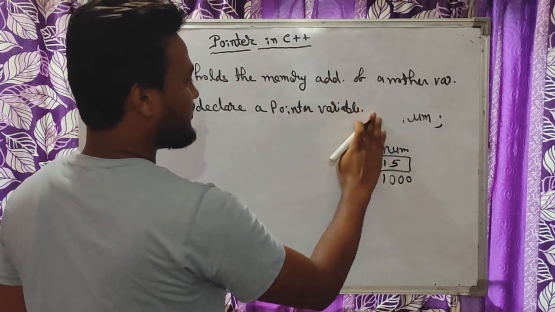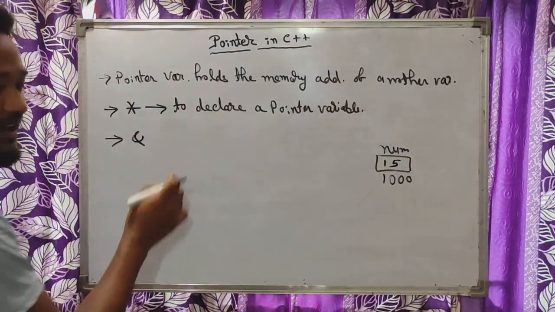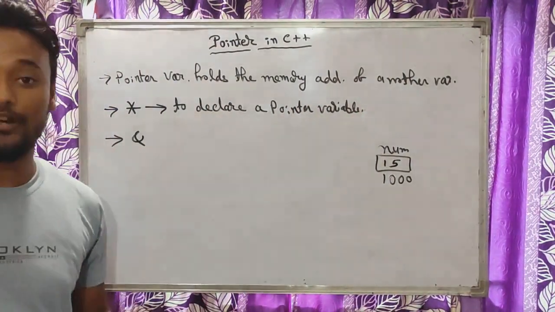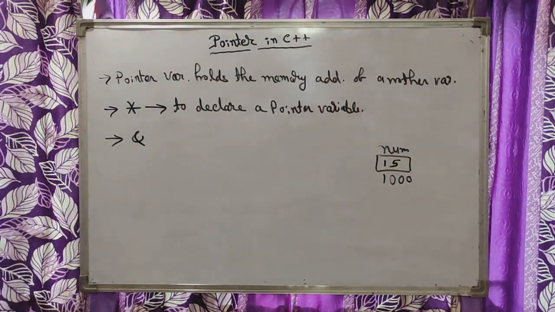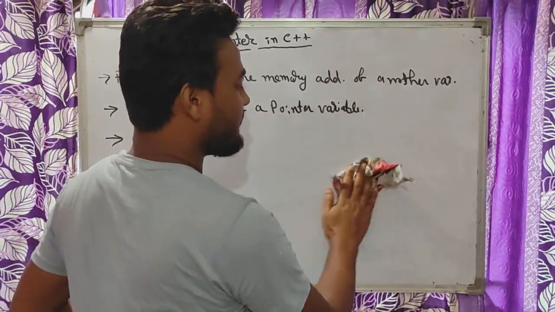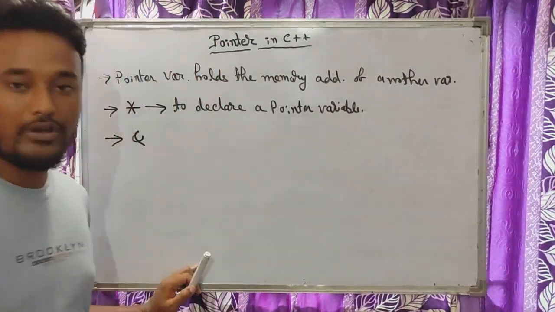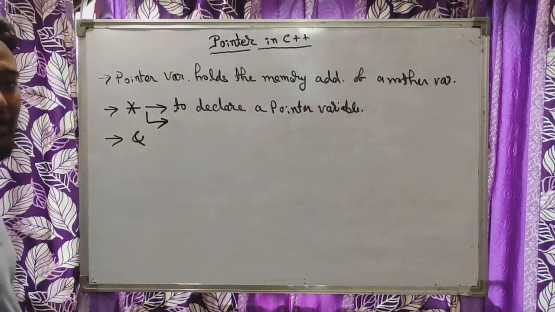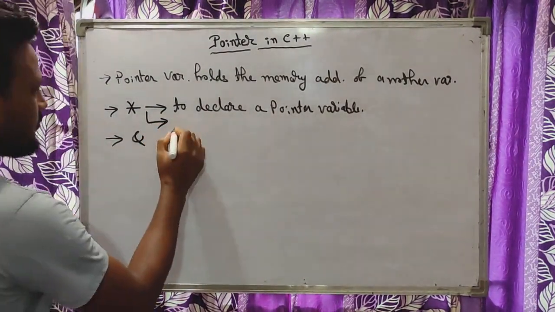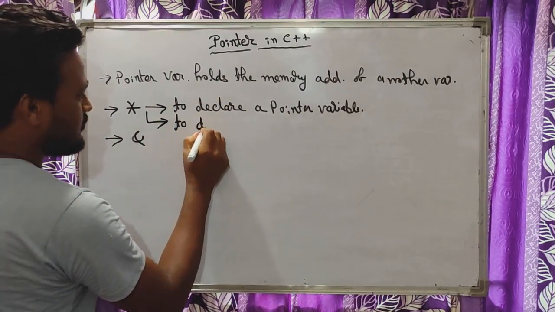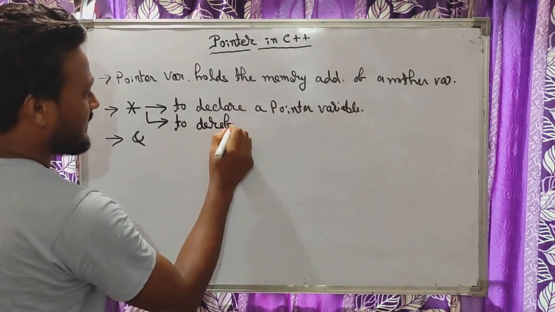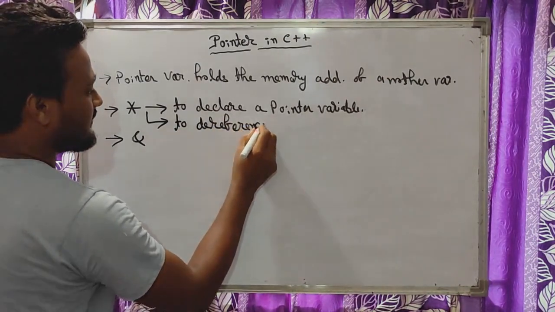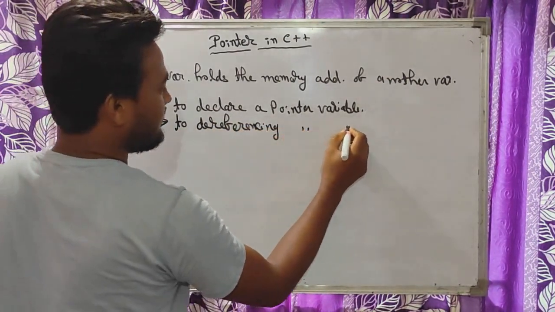I assume that you all know what declare means. Declaration means we create some memory space for a variable where we can store some values. The second purpose of this operator is dereferencing a pointer variable.